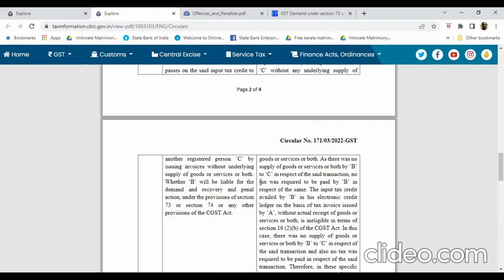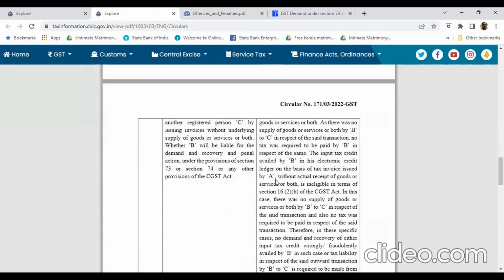Therefore, no tax will be required to be paid by Mr. B in respect of the same. The input tax credit availed by Mr. B in his electronic credit ledger on the basis of tax invoice issued by Mr. A without actual receipt of goods or services or both is ineligible in terms of Section 16 subsection 2 clause b of the CGST Act.